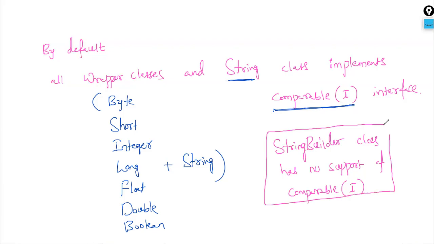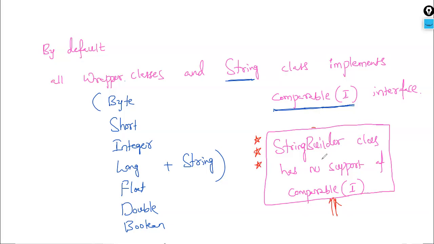Then what is the solution? What do we have to do? For this, there is one more interface in Java, which is Comparator. Comparator is another interface. Based on that interface, as a programmer, we have to write the code to make sure these elements are arranged in the proper order. It can be ascending order or descending order. Based on our program or code, we have to change this for StringBuilder. By default it's not possible. That is the reason yesterday we got a ClassCastException, and this is the solution for it.